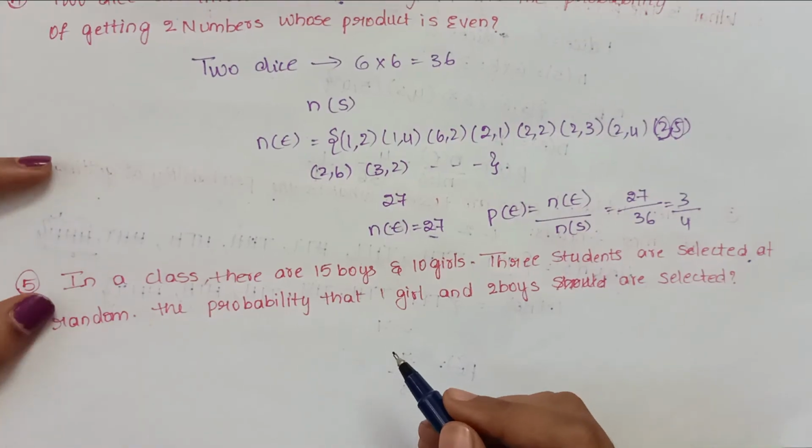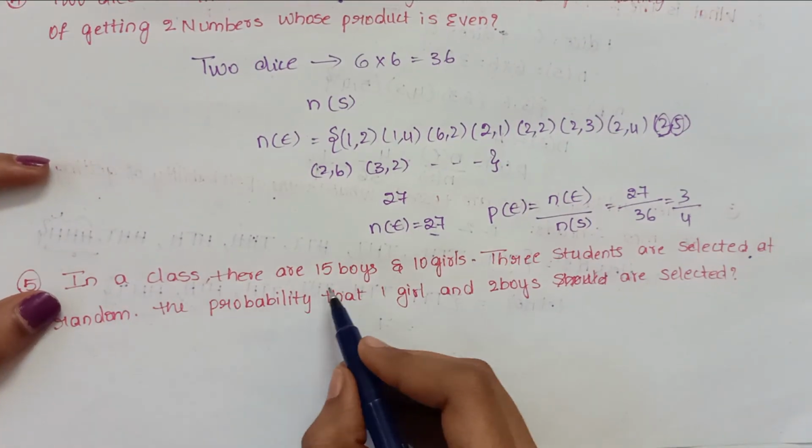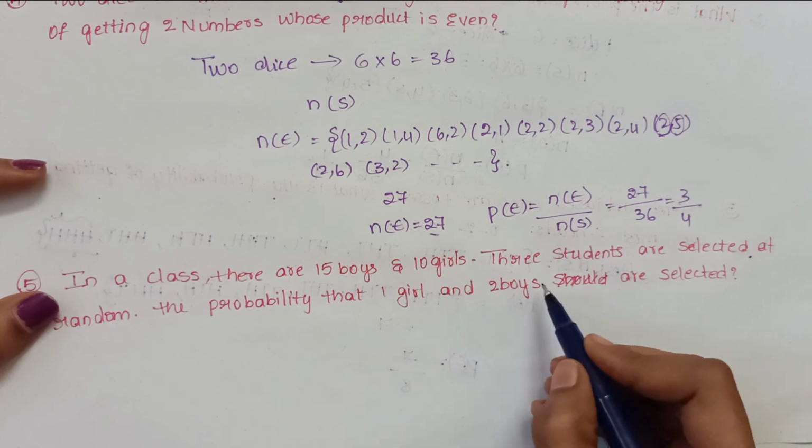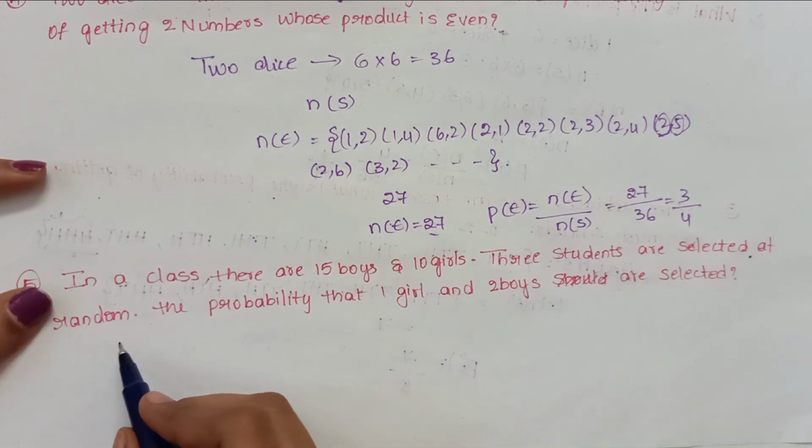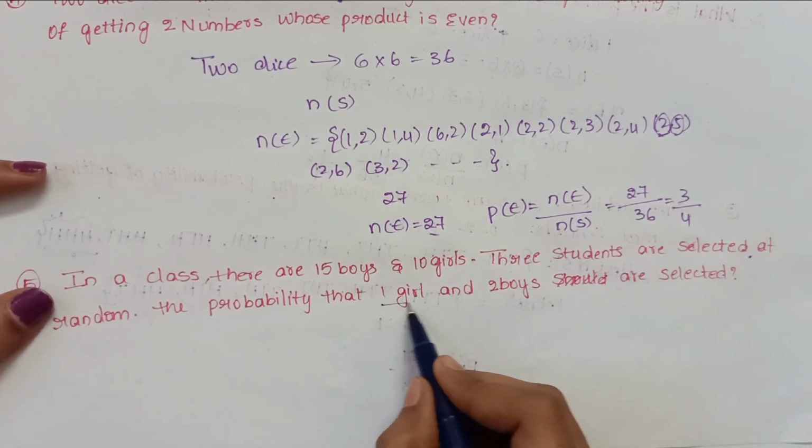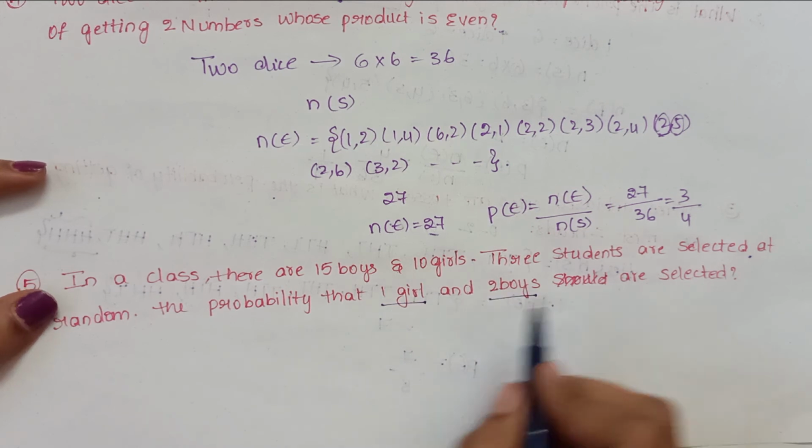P of E is equal to N of E by N of S, which is 27 by 36, that is 3 by 4. Now fifth example. In a class there are 15 boys and 10 girls. 3 students are selected at random. The probability of getting 1 girl and 2 boys.